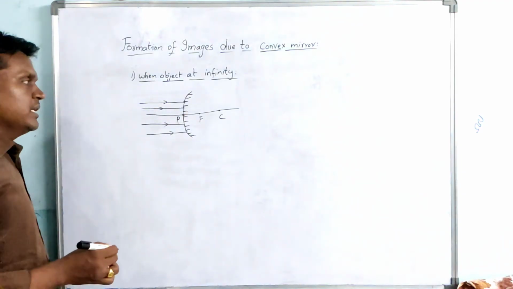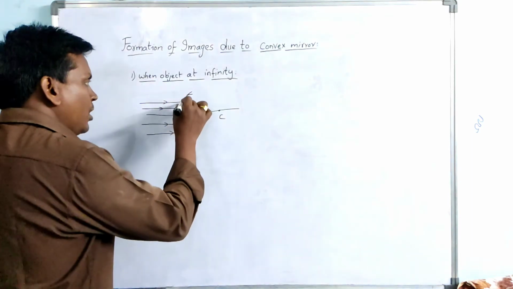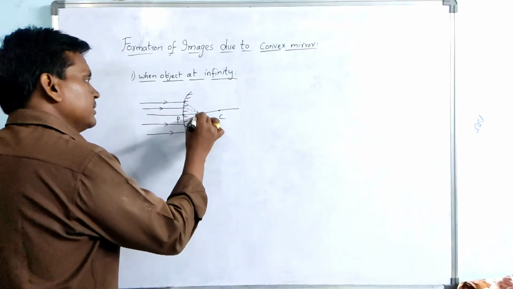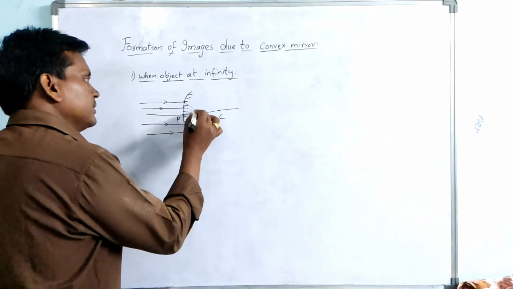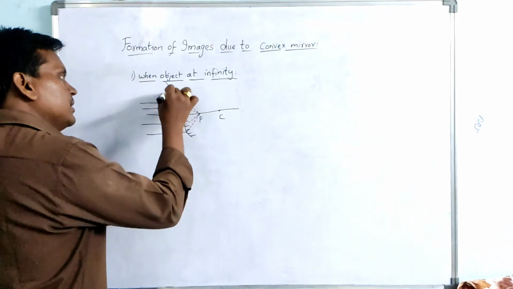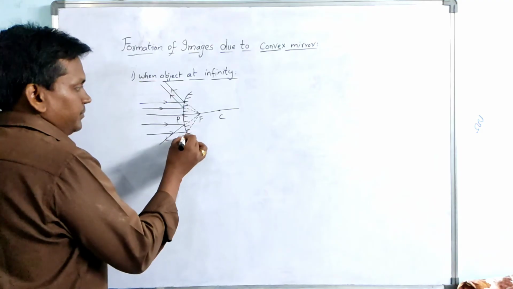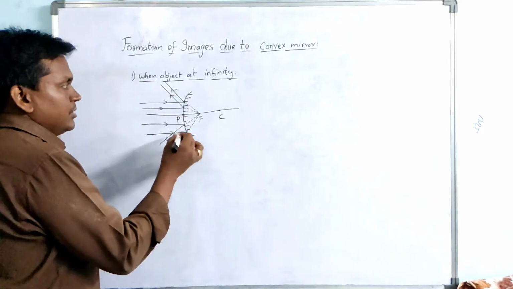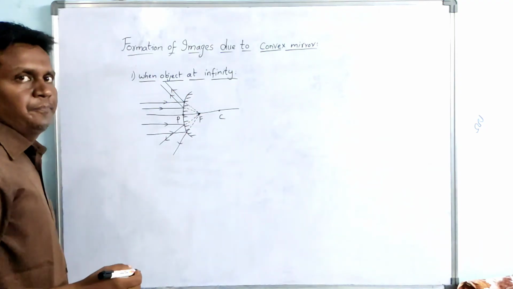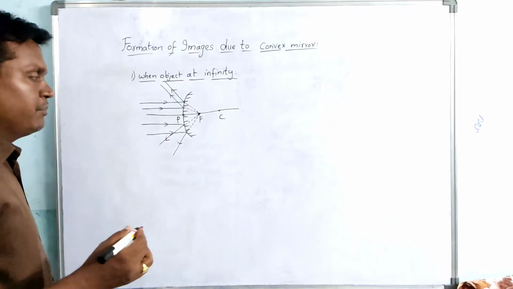What will happen to these rays? As the convex mirror is a diverging mirror, all the rays will appear to diverge from the focus. Yes, like this. So the image is formed at the focus only, and here the rays are not really meeting, they are diverging apart.